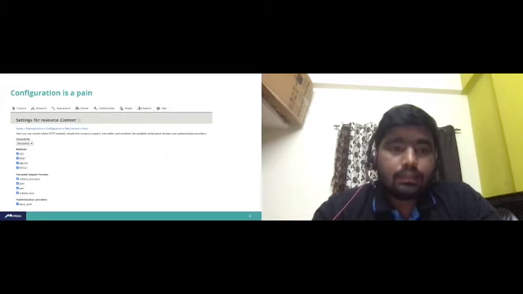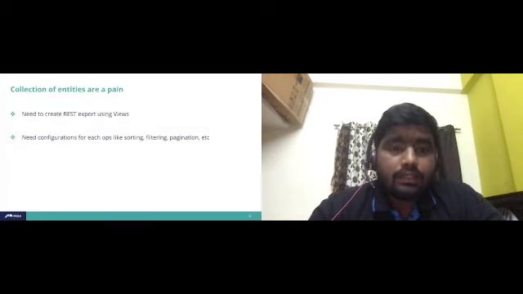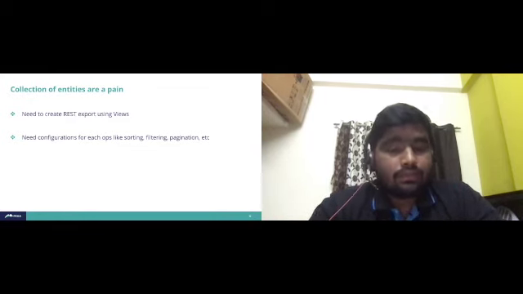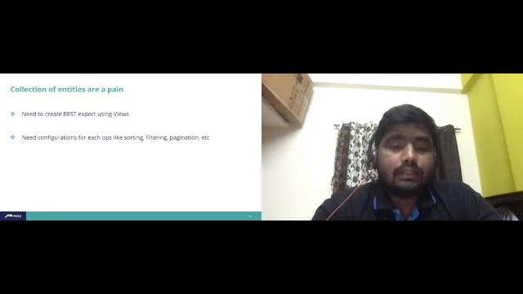Collections of entities are also a little bit of a pain. For example, in the RESTful module, if you want to export and get all the data, you need to create a REST export using Views. Then you can generate that JSON format and use it.